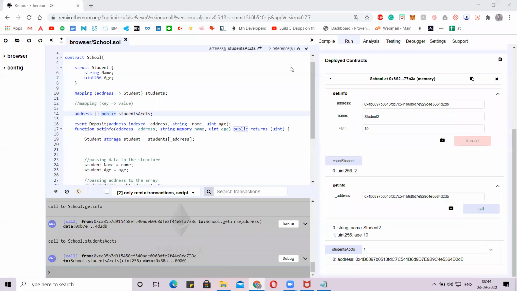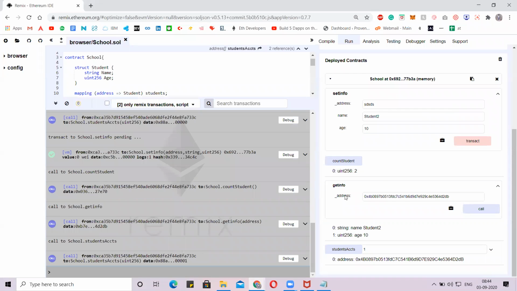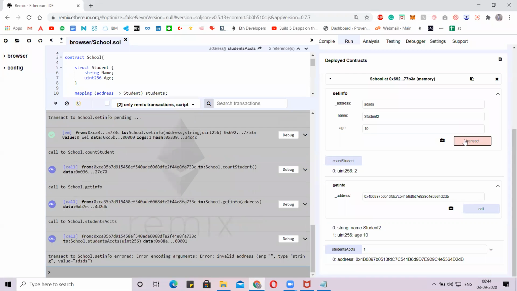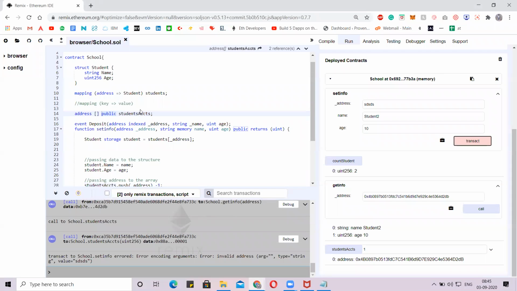Cool. Okay, I'll just pass some random data. What error did you get? Error encoding the arguments, invalid address argument. Why are we getting the invalid argument for the address? Because we have a smart contract with predefined value types.